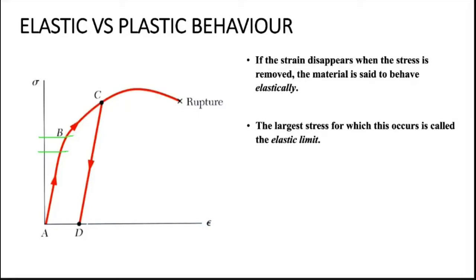As we discussed last class about the rubber band, let me consider a 10 mm rubber band. You are expanding it for a particular load and releasing it. Again, if the rubber band has the same length of 10 mm, then it is in the elastic stage. What happens is, if I increase my rubber band load, let me consider I am applying load up to point C. Now, if I release it, instead of 10 mm, the rubber band will have an extra 3 mm, so the length is 13 mm.